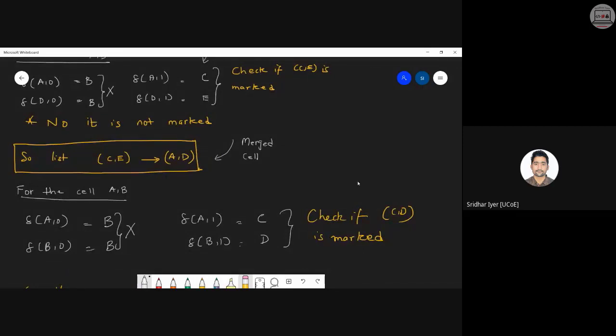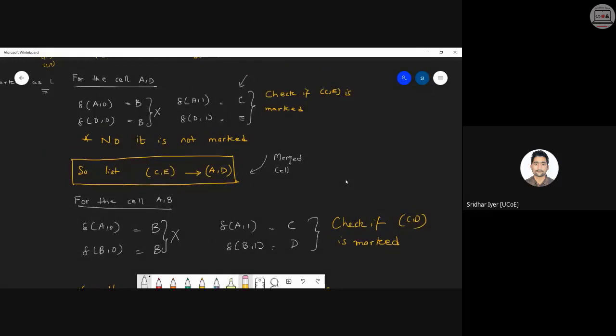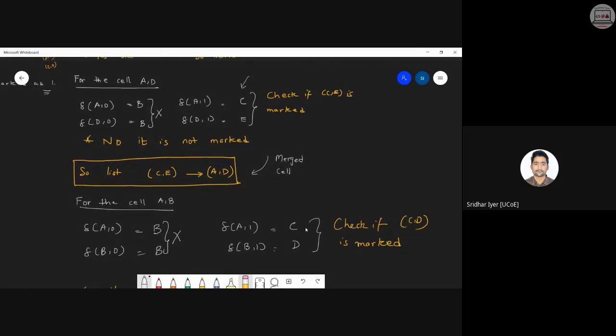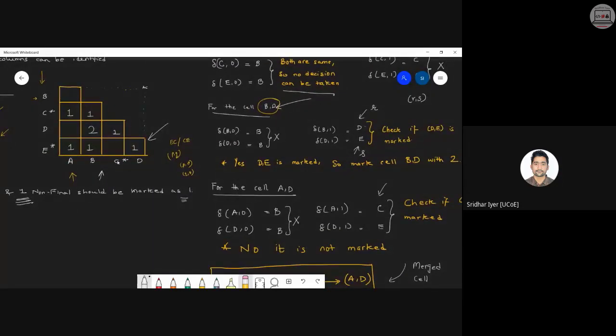Yes, are you following me? I'm just getting answers from 3 or 4 people. What about others? This is the most crucial part. Don't miss this. So we need to check whether C comma D is marked or not. Kindly go back to your box. We can see that C comma D is marked. So we simply get the conclusion that R comma S is marked. Hence P comma Q has to be marked with 2. So we'll mark A comma B with a 2. Clear with this?